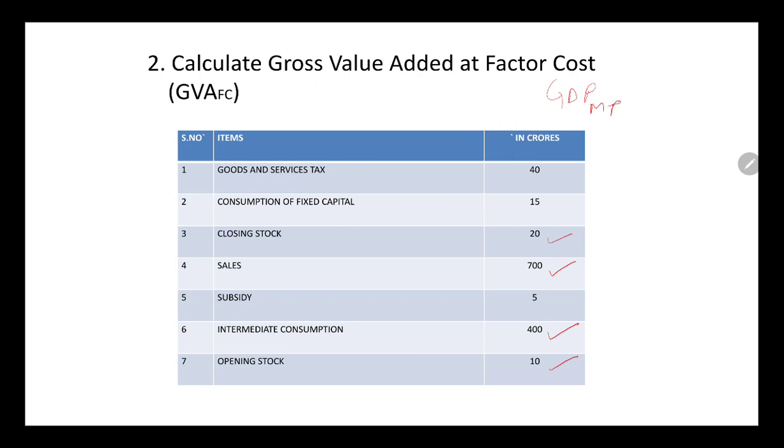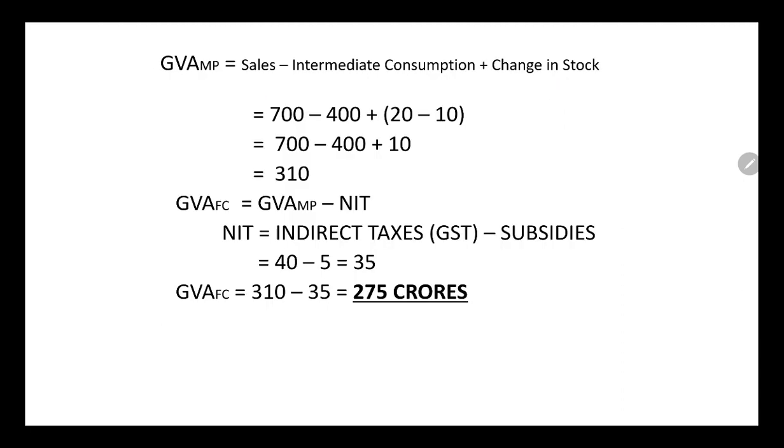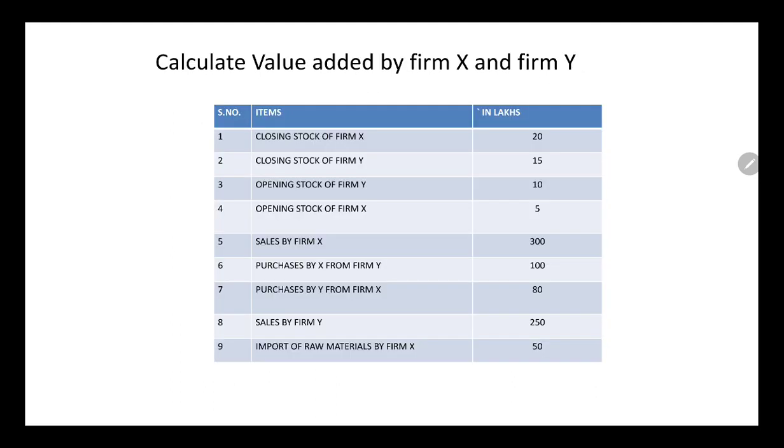MP. Now all you have to do is convert MP to FC. So you will deduct the net indirect taxes. So what is net indirect taxes? Indirect taxes, 40 is your GST, minus 5 is your subsidy. So you will be deducting 35 over here. Okay, so this is how you will be solving your numerical.